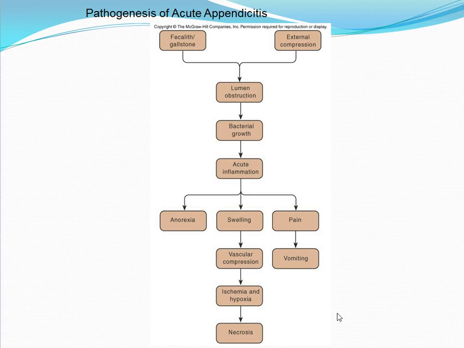This shows the pathogenesis of appendicitis. It can begin due to either a fecalith or external compression that obstructs the lumen of the appendix. This favors bacterial growth, causing inflammation. The inflammation can result in anorexia, pain, and vomiting, as well as swelling of the appendix, which can compress various vessels, leading to ischemia and necrosis.